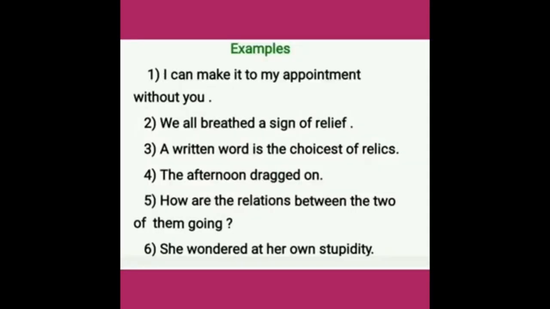I think now you are ready to give the answer for the examples we saw before. I can make it to my appointment without you. We all breathe a sigh of relief. A written word is the choicest of relax. The afternoon dragged on. How are relations between the two of them going? Last one, she wondered at her own stupidity. Now identify the nouns.